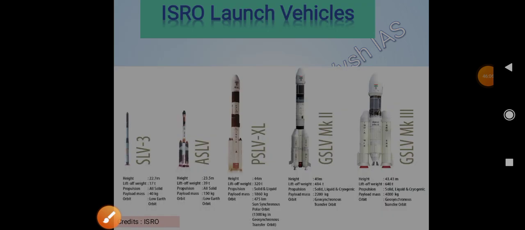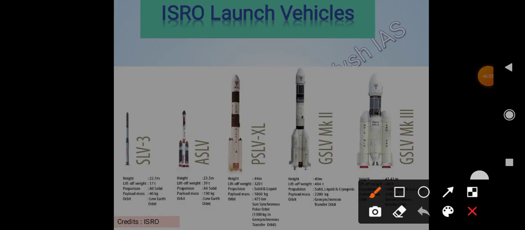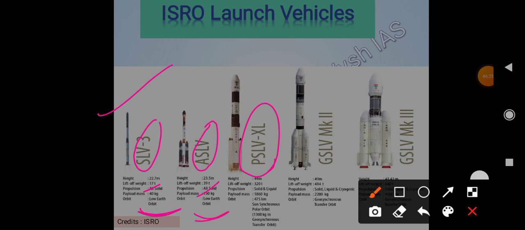So this is the evolution of our launching vehicles, ISRO's launching vehicles. First was SLV-3, then ASLV, Augmented Satellite Launching Vehicle, then we had PSLV XL. Remember this: earlier we had low Earth orbit, 40 kg, then it increased to 150 kg.